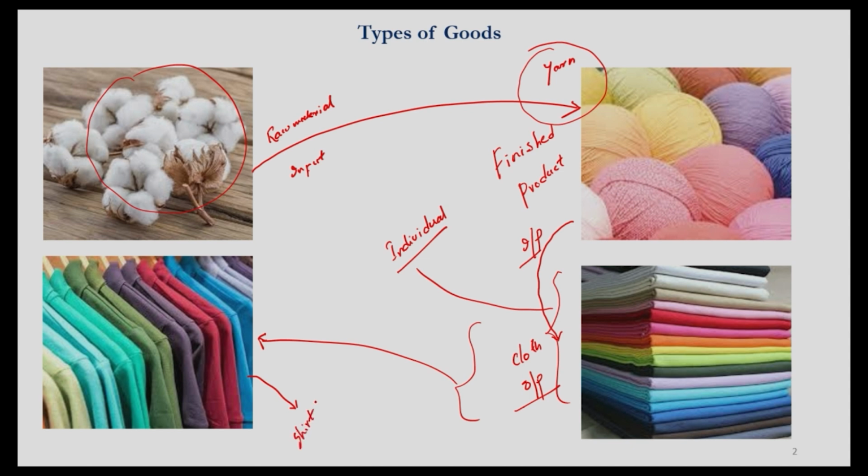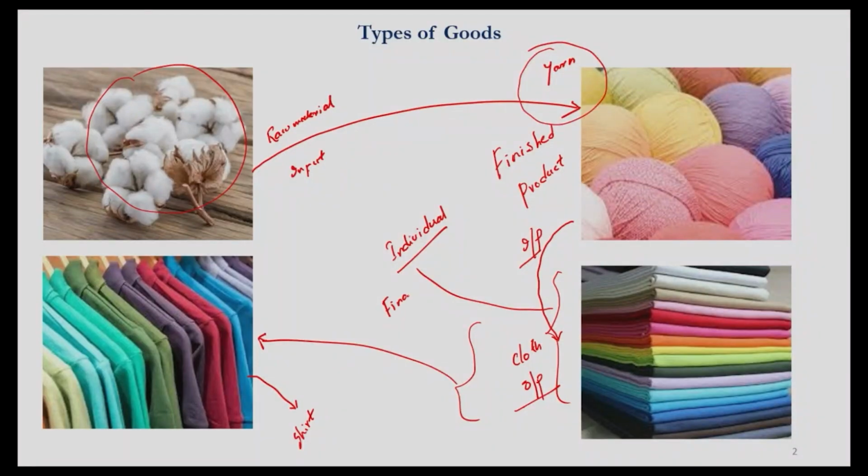Now that particular piece of cloth that you or me purchased for the sake of getting it stitched and using it for ourselves, we call as a final good. Whereas those pieces of cloth that have been purchased by a company for the sake of transforming into a shirt and selling in the market is what we call an intermediate good.